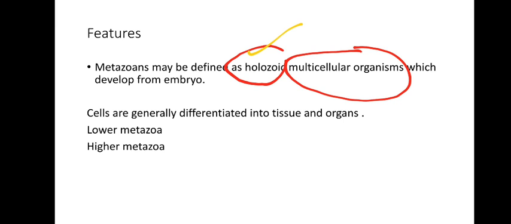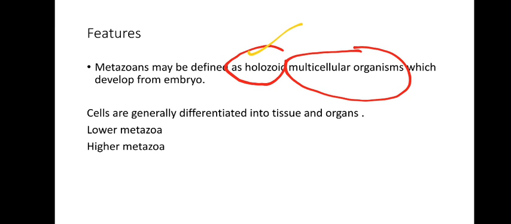For example, our own kind. We take the food, we digest it and absorb it. We do not produce our own food. I am not talking about cooking, but the actual food. So holozoic nutrition is a type of heterotrophic nutrition where the organism depends on other organisms for its food. Metazoans are holozoic organisms and they are multicellular.